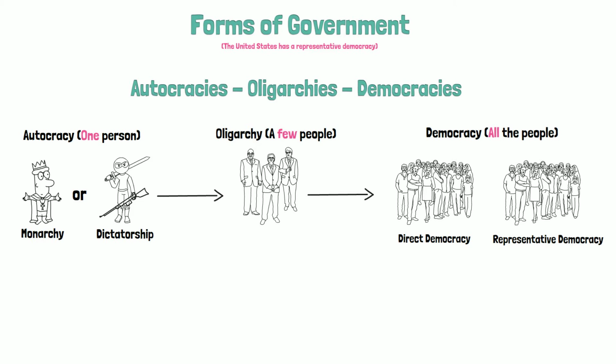To summarize, we've discussed three forms of government. An autocracy is where one person has the power, an oligarchy is where a few people have the power, and a democracy is where all the people have the power. Remember, the United States has a representative democracy, also known as a republic.